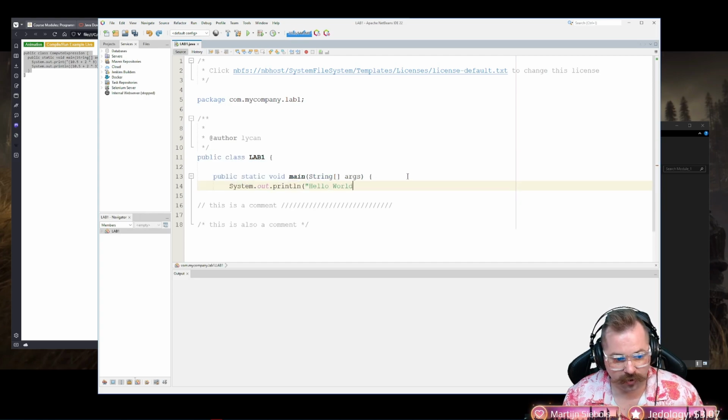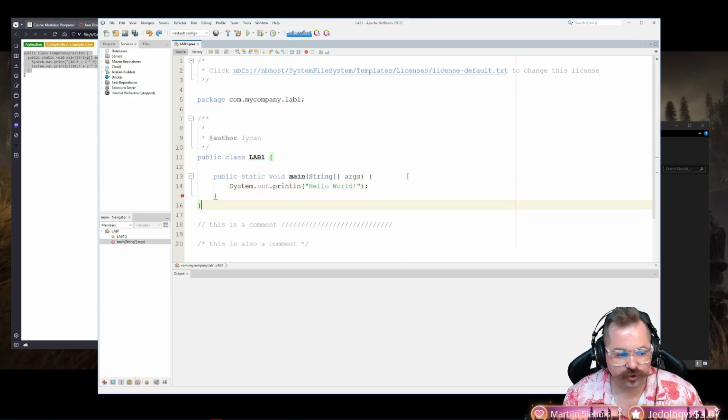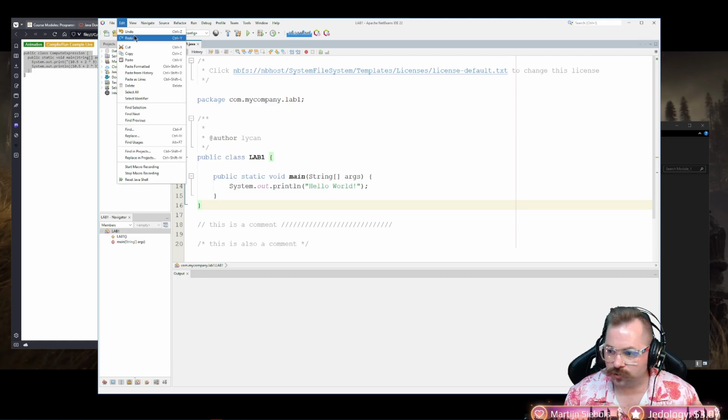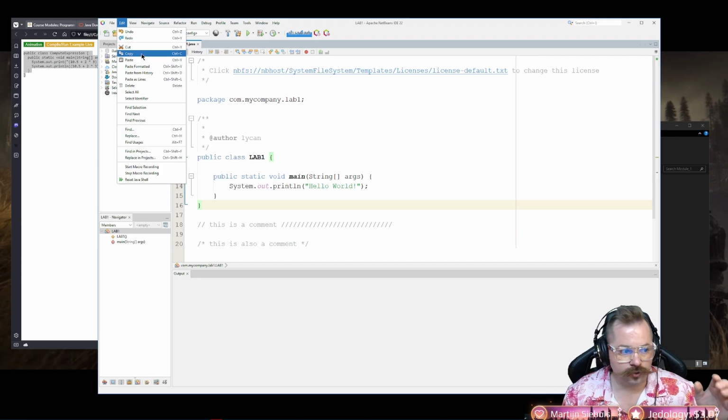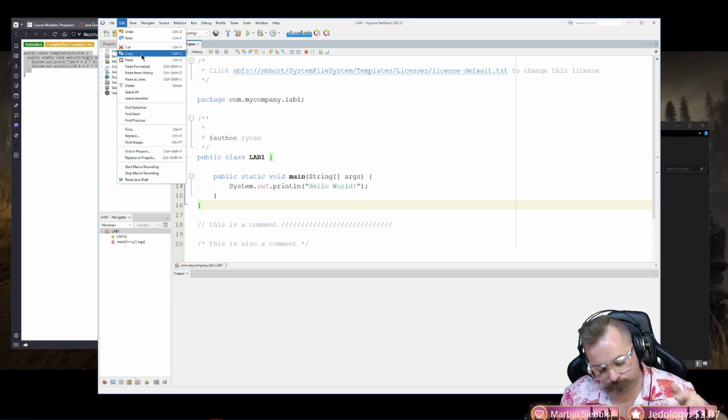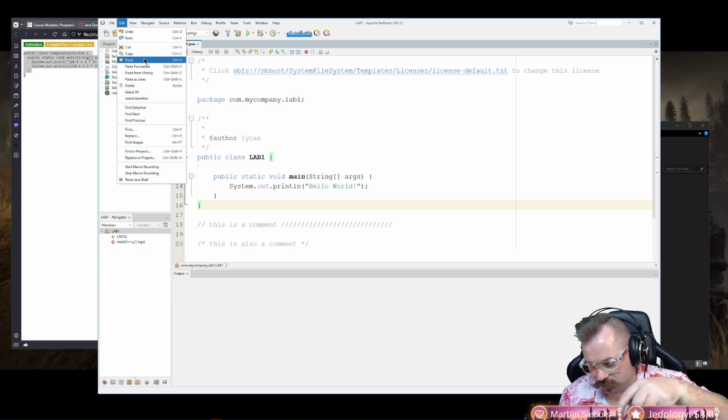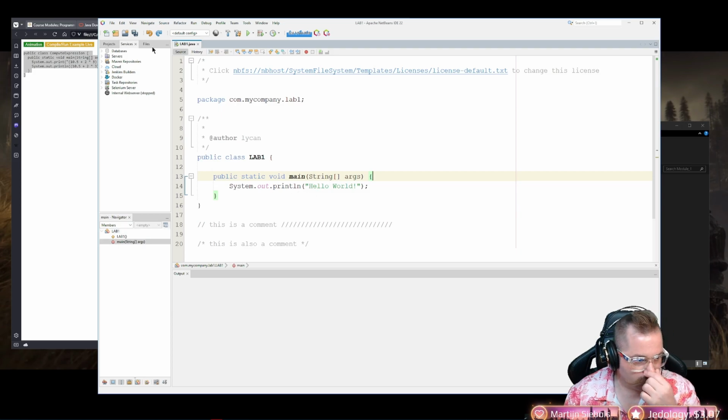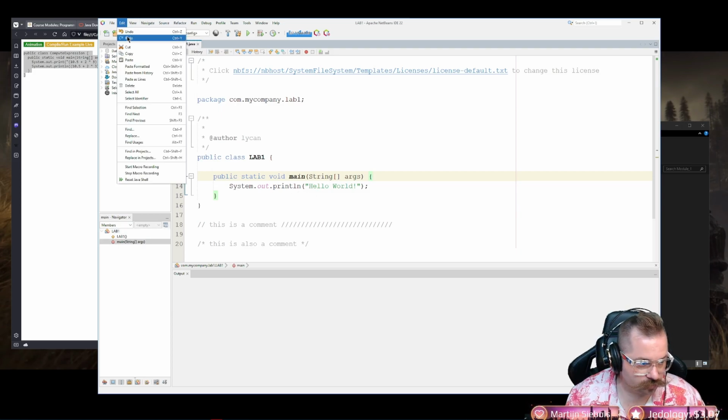Notice everything's coming back. I'm using Control Z, which is undo. If you hit Edit right here, you'll see what your controls are. Notice also cut, copy and paste are listed right here for me. When you see Control plus C, that means I hold both buttons together. So I hit Control C, Control V, Control X, Control Z, Control Y. On your Mac, it should also show you what your version of that is, right?